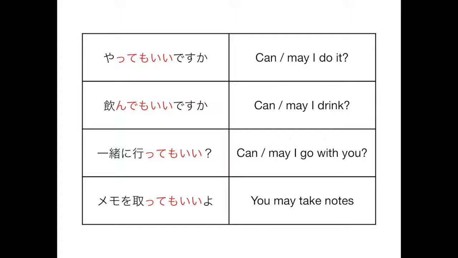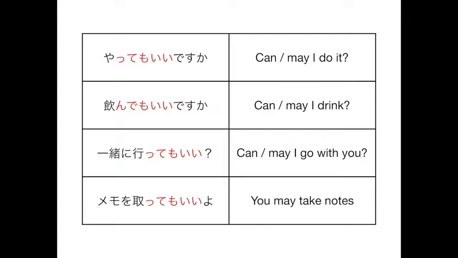Okay, so we're gonna slap that onto a verb, and here are some examples. So the top one is yarimasu, that is the verb, and that is to do or play. And we're going to change that to te form, so it's yatte, and then add mo ii desu ka after that, and that is can I do or may I do it. Okay, so yatte mo ii desu ka is can I play or can I do it?